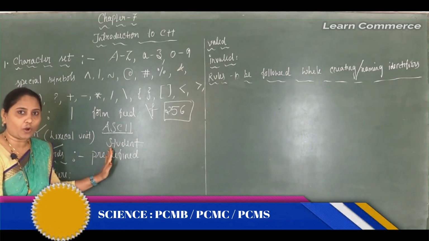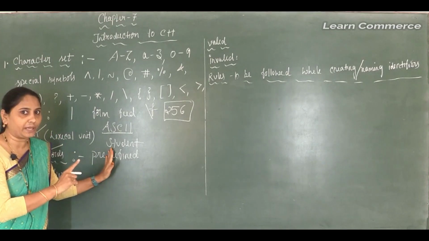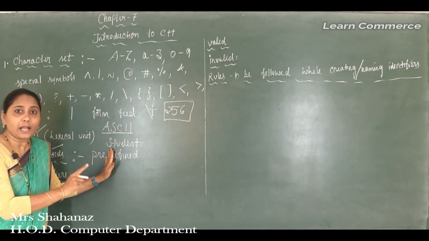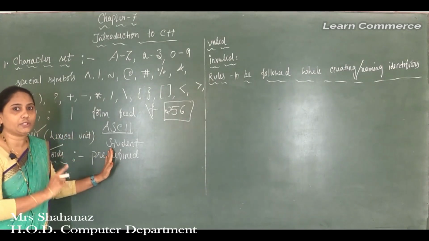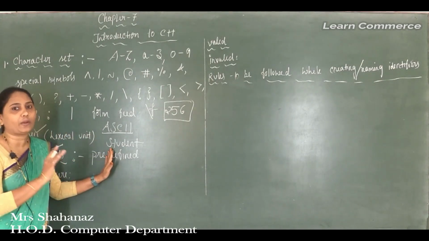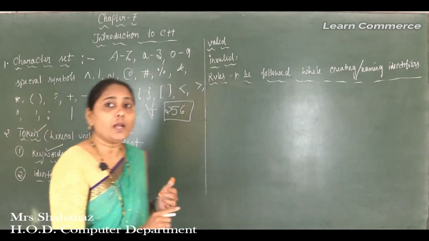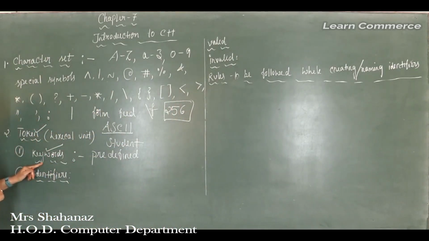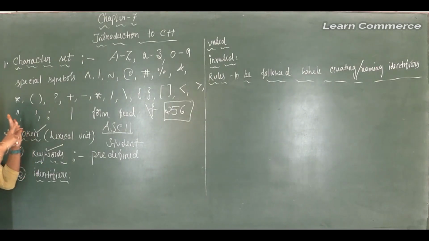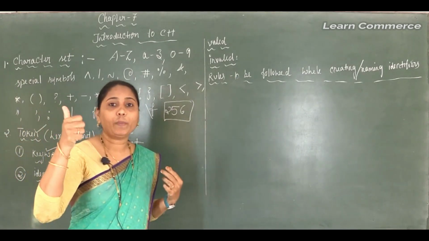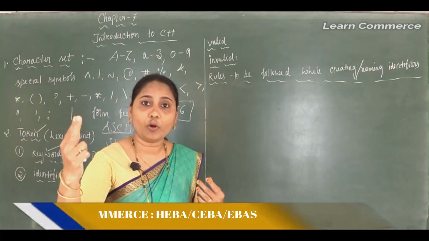And we know the meaning of the source program: the program created by the user. Whatever program we created is converted into a machine language program, and only then is it possible to execute the program. So clear this point, the meaning of the keyword. Some examples for the keyword are int, float, double, long, auto, switch, if else, break.